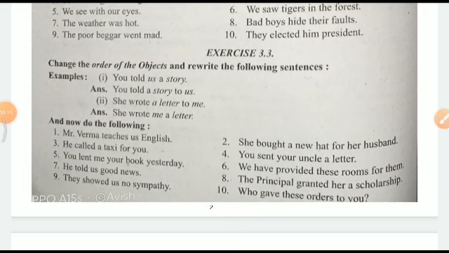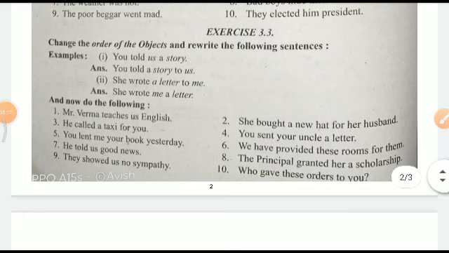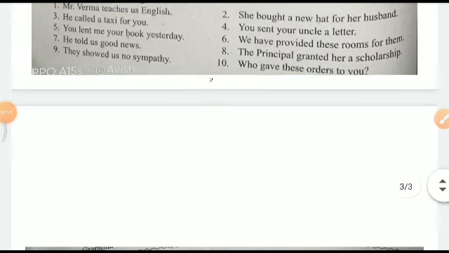How will you change this? He called a taxi for you. He called for you a taxi. Right? You have to just change a little bit, and basically it is changing direct object into indirect object and nothing else here, right? Order of objects needs to be changed.